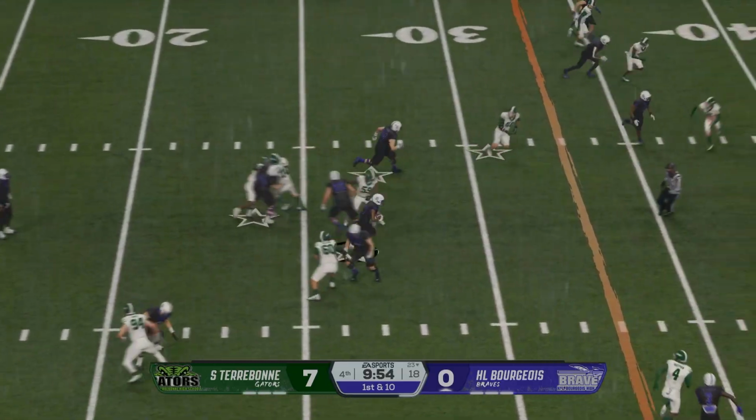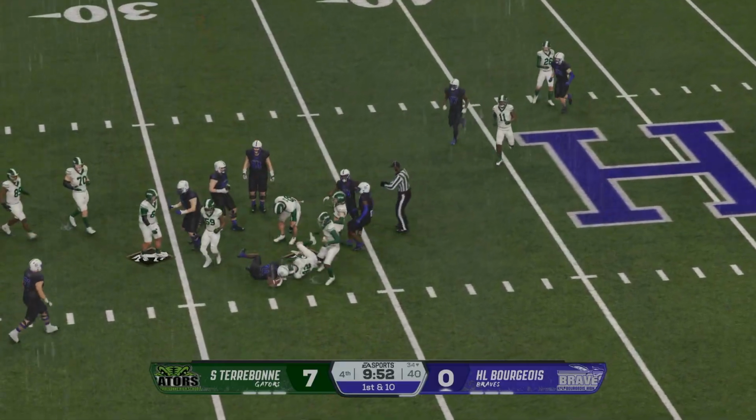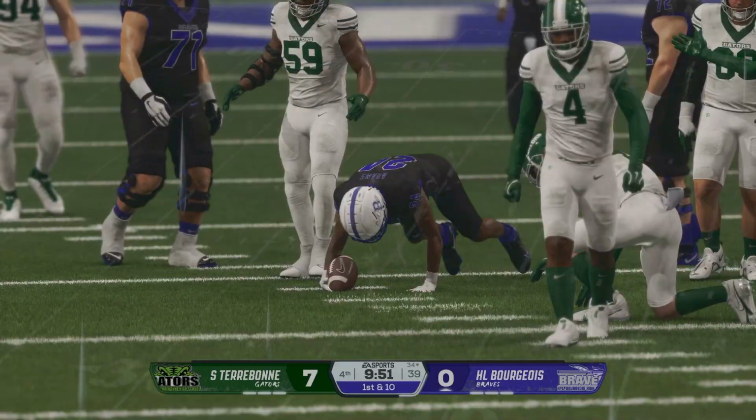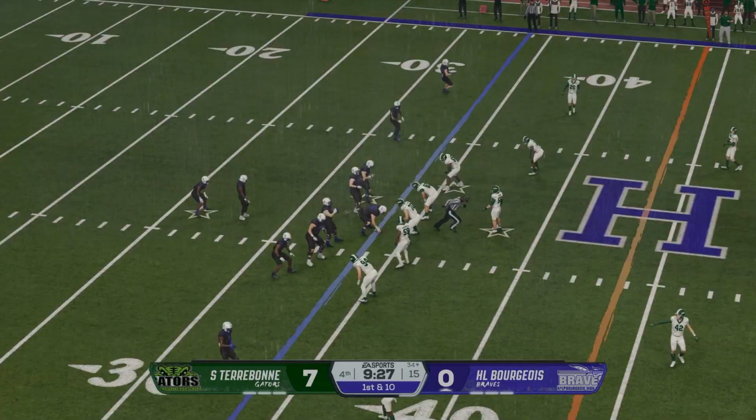Out of the shotgun, they go to the ground. Past the sticks, and he may get more. Moves up to the 34-yard line,